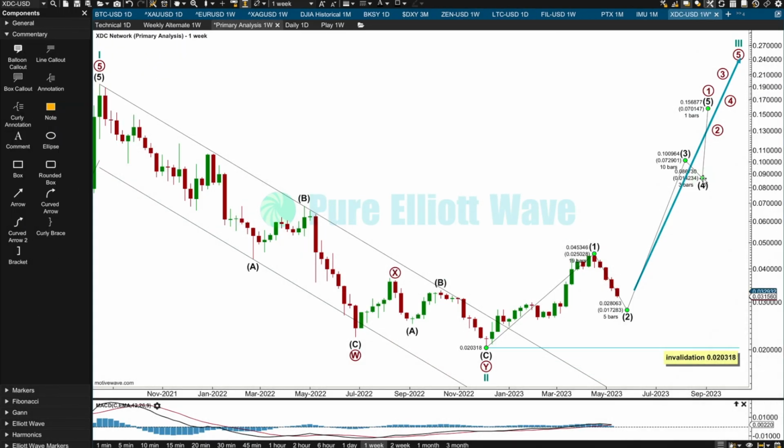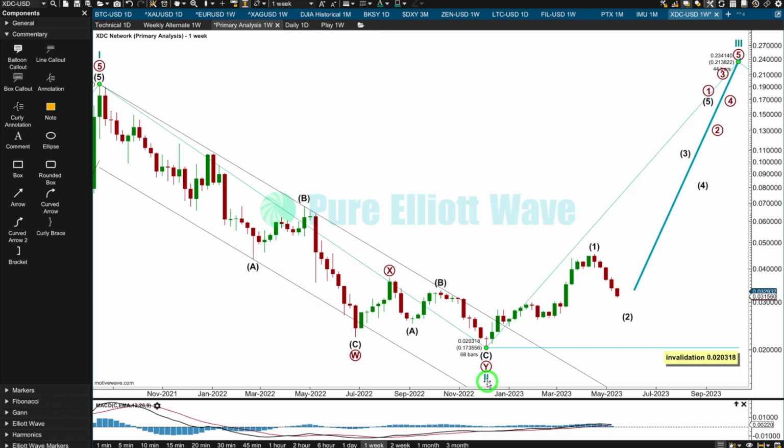Okay, zooming in, we can see the structure of cycle 2 ending down here at this low in December 2022. Subdivides as a double zigzag, A, B, C. The first zigzag in the double is labelled primary W. The double is joined by a brief shallow 3 in the opposite direction, labelled X. And then A, B, C, the second zigzag in the double, labelled primary Y, completes the correction.